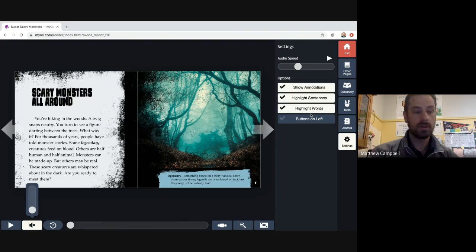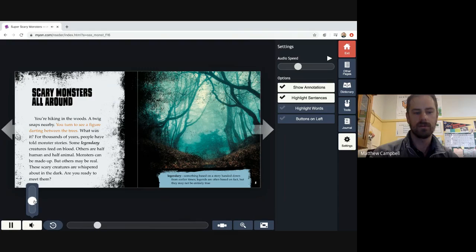If you don't need that help and you don't want those on, they're distracting, you can turn them off. So I'm going to turn off everything. Right now they're all off. I'm going to put just highlight sentences first. And so if I play this now, as it reads, it should be highlighting, I'm sorry, that's the words. Now it's highlighting the sentences.